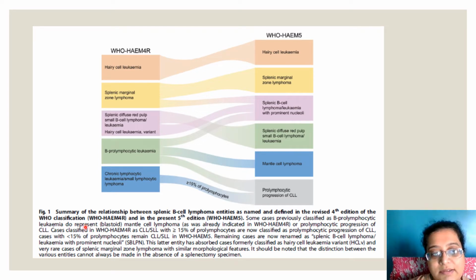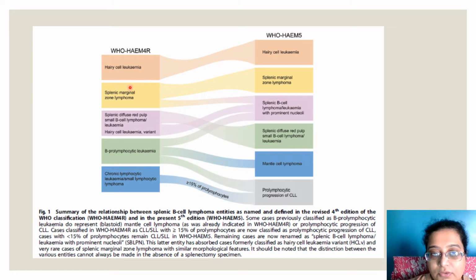So this part is the summary of the relationship between splenic B-cell lymphoma entities as named and defined in the 4th edition of the WHO and in the present 5th edition. Okay. I told you, na, that some splenic large B-cell lymphomas with large nucleoli and PLL and hairy cell variant have been removed. So this is discussing that entire genre. Okay. So hairy cell leukemia in Heme 4R, the classical one, remains hairy cell leukemia in 5. This is 5, this is 4. Splenic marginal zone lymphoma, SMZL, remains SMZL.